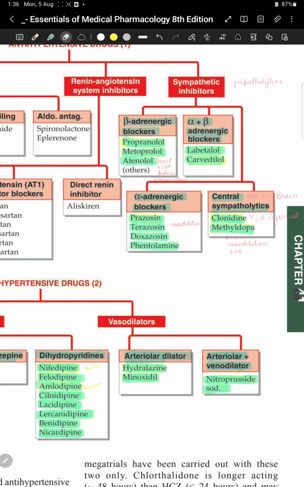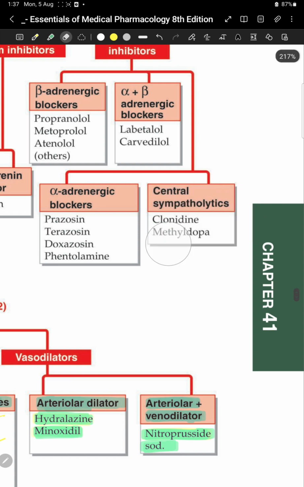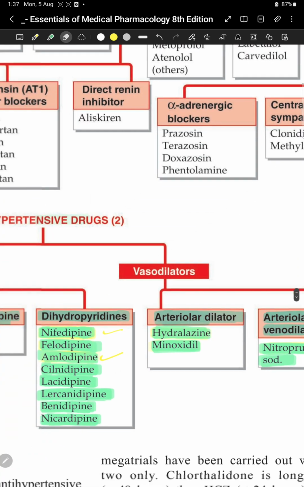Sympathetic inhibitors, four categories: alpha adrenergic blockers, beta adrenergic blockers, alpha plus beta adrenergic blockers, and central sympatholytics like clonidine and methyldopa.